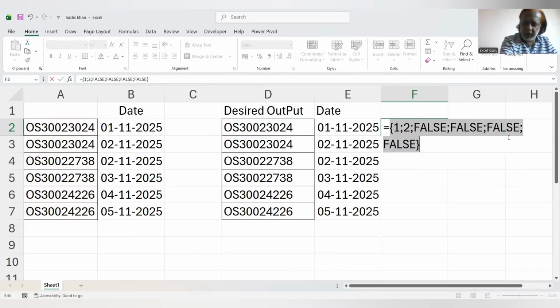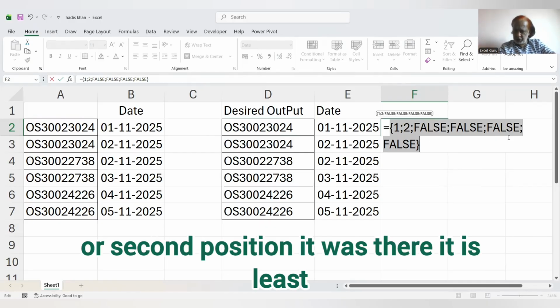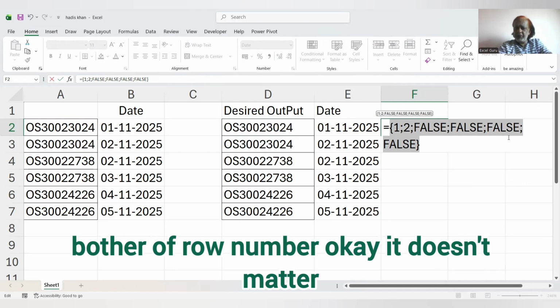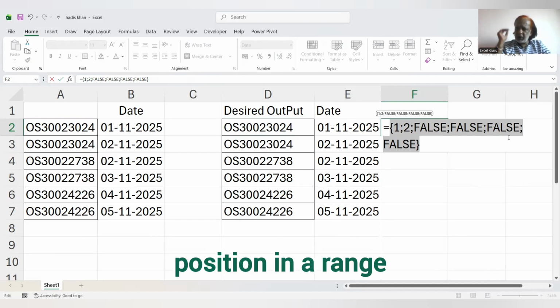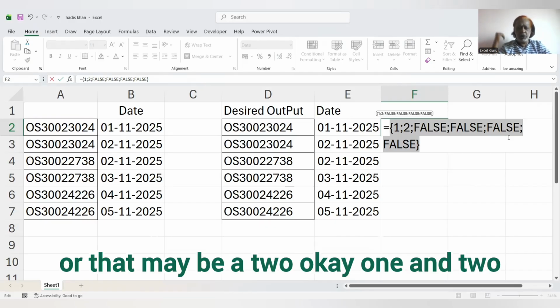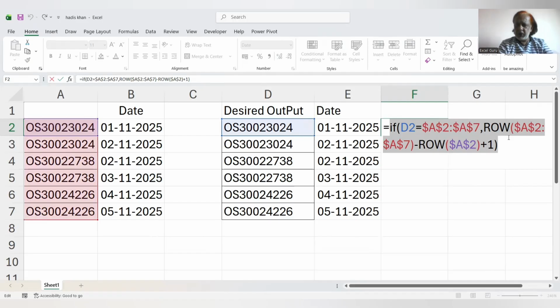See, in the first position or second position, it was there. It doesn't bother about the row number. It will pick up the position in the range, that may be a 1 or that may be a 2.